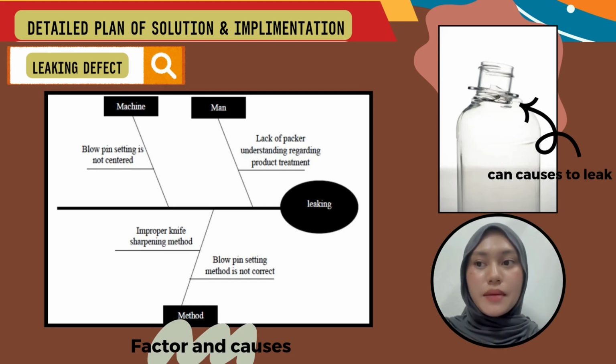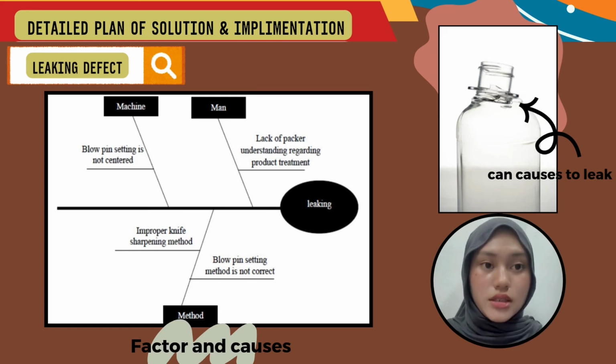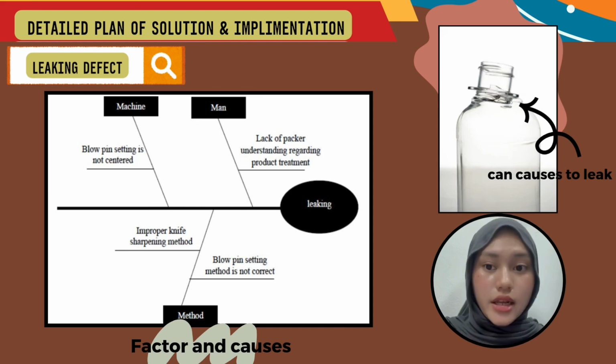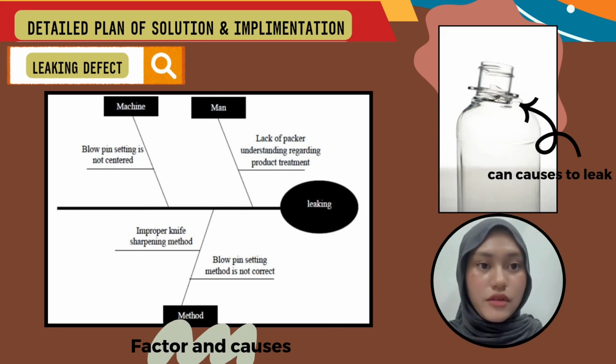So right now I'm going to explain the detailed plan of solution and implementation for the second defect of the bottle, which is the leaking defect. As you can see, there are three factors or causes that can affect the bottle leaking. The first one is machine, then the human factor or workers, and the last one is method. For the machine factor, the blueprint setting is not centered. For the human factor, it is the lack of picker understanding regarding product treatment. For the method factor, the first one is improper knife sharpening method, and the last one is the blueprint setting method is not correct.